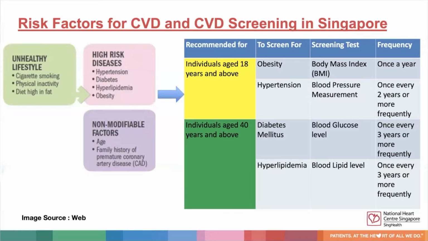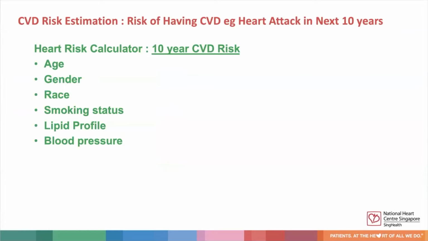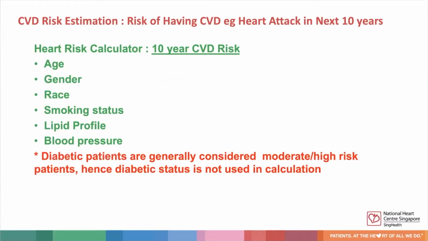starting from age 40. With the blood pressure and lipid profile and other important parameters like age, gender, race, and smoking status, doctors can estimate a patient's 10-year CVD risk, i.e. the risk of having CVD, for example heart attack, in the next 10 years, by using a heart risk calculator. Just to note, diabetic patients are generally considered at moderate or high risk. Hence, diabetic status is not used in the calculation.